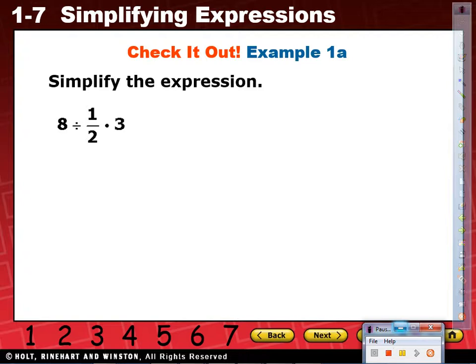So let's see. Order of operations. Do we have any parentheses? Exponents. Multiplication and division. Yes, so we're going from left to right. Go. So just look up and go. You hover over so you can find it first.